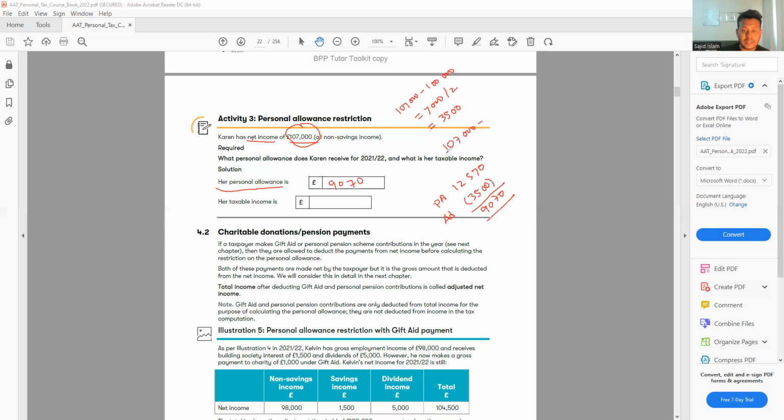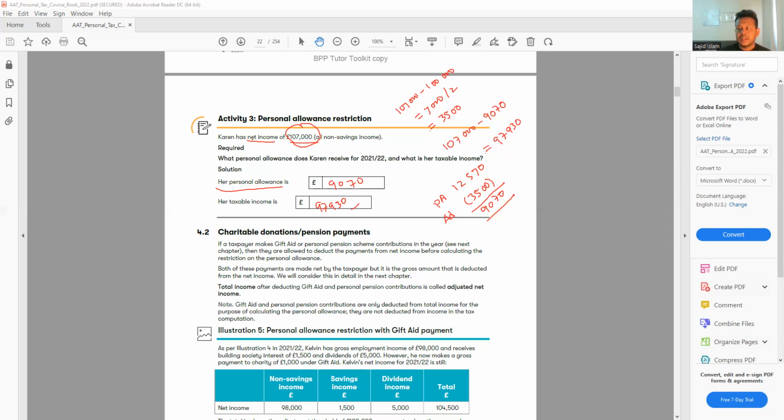We're going to minus 9,070, and that will give us 97,930. Be very careful with this one, because adjusting the personal allowance will always be in the exam.